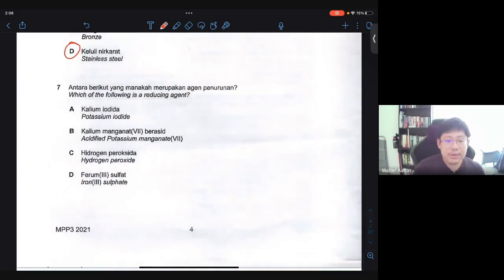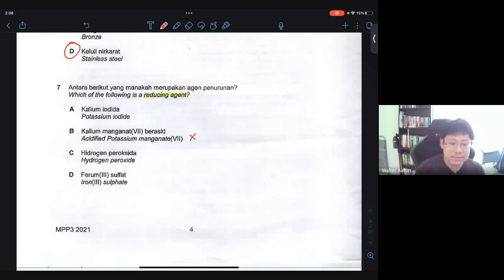Question 7, which of the following is a reducing agent? A reducing agent is normally a very good substance to be oxidized. So a substance that can oxidize very easily tends to become the reducing agent. Obviously, it cannot be potassium manganate(VII), because that will always be an oxidizing agent.